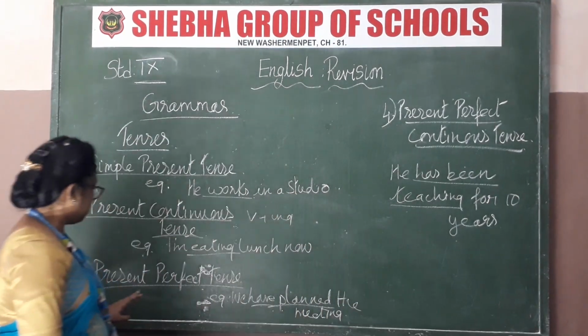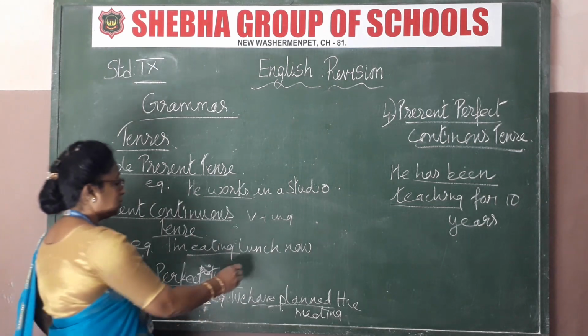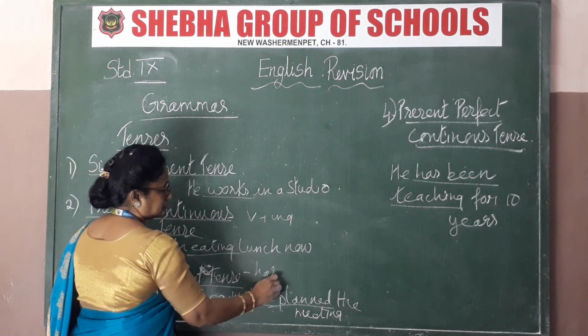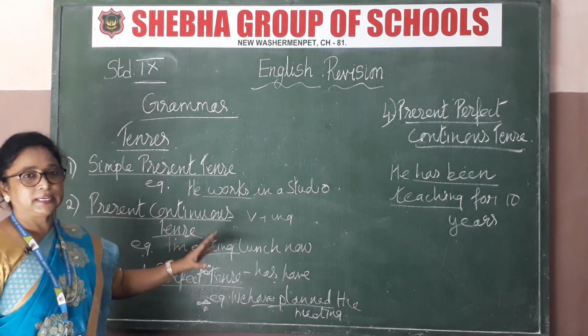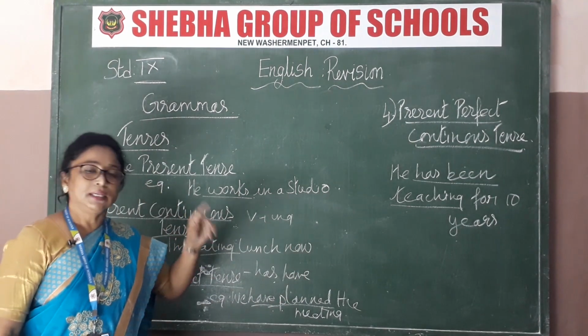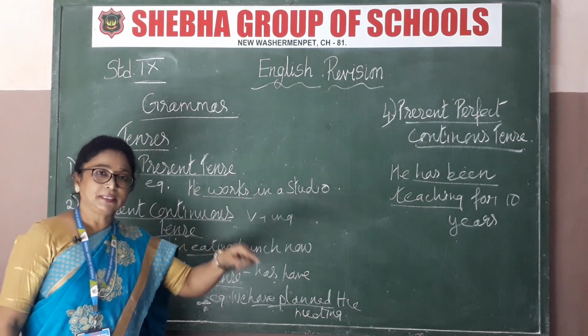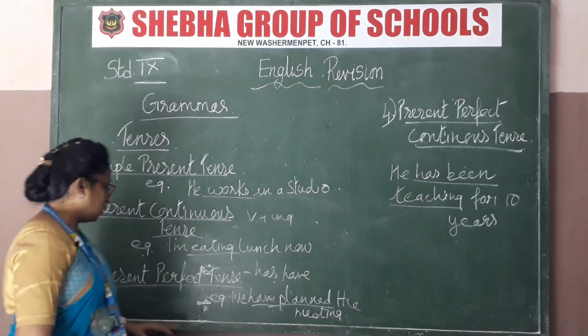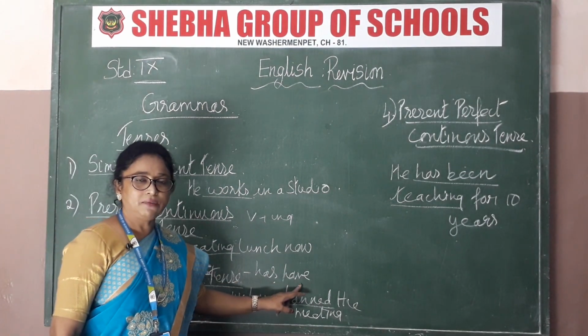Next we come to present perfect. See here, present perfect. What's the meaning of perfect? Perfect means you have these words: has, have. Okay, these words are only perfect tense. Perfect tense means what? In perfect tense is has, had, have. Okay, in that present tense is what? Has and have. Okay, see, present perfect tense has got has. Has is for singular, have is for plural.